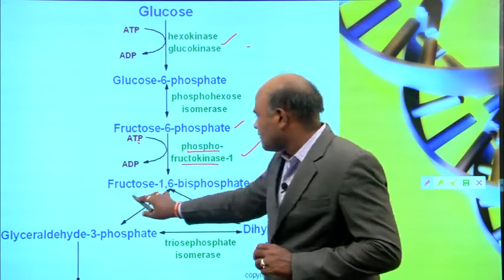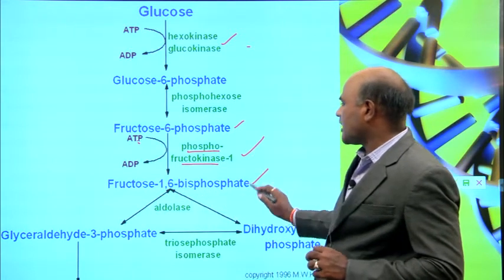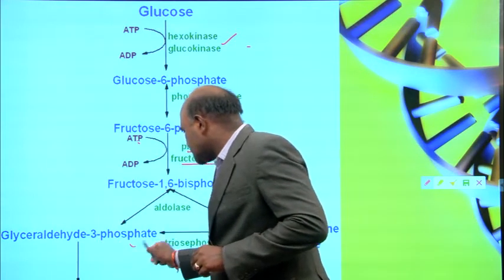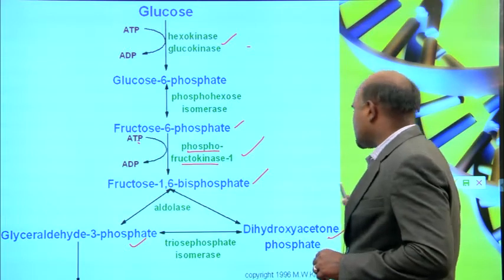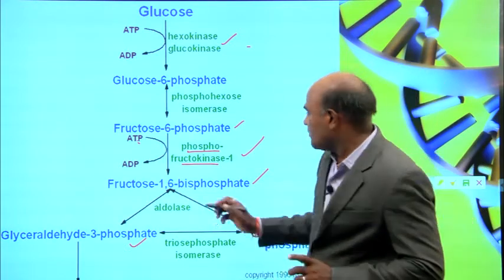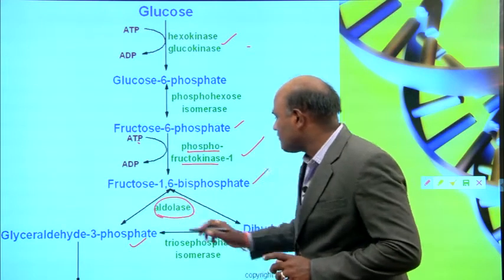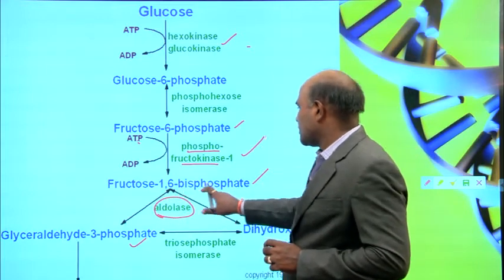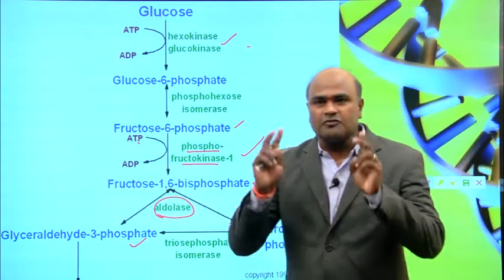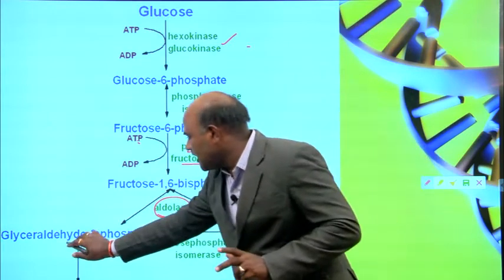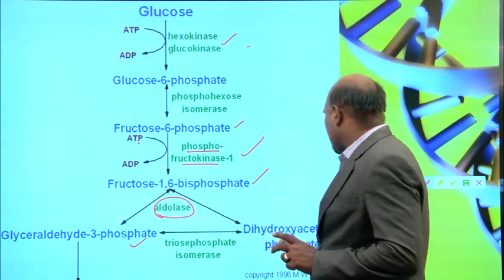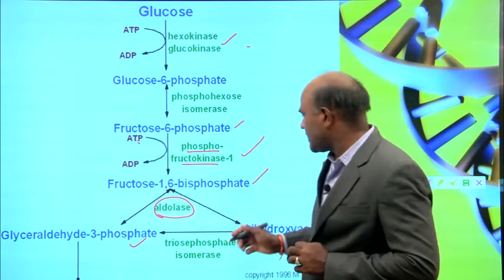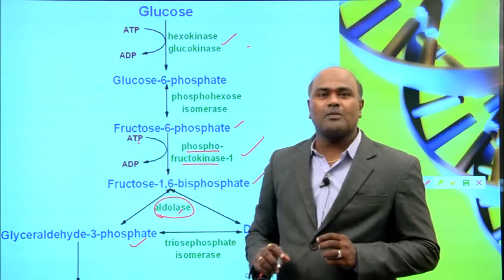Again, fructose 1,6 bisphosphate cleaves into two molecules: one is glyceraldehyde 3 phosphate and the other one is dihydroxyacetone phosphate, with the help of the enzyme aldolase.